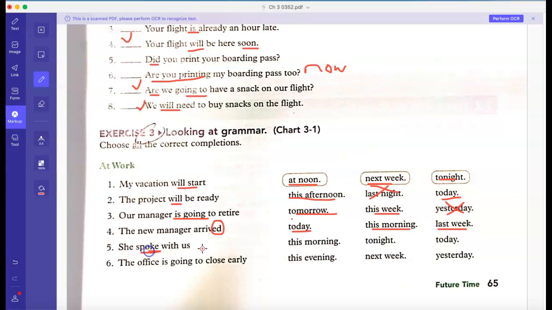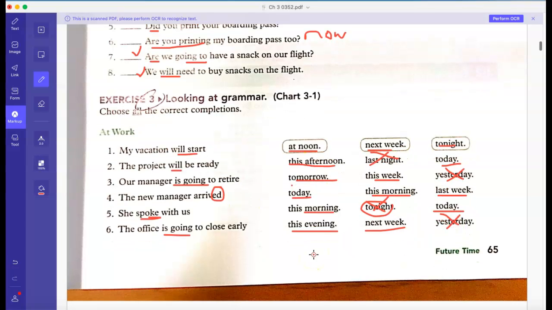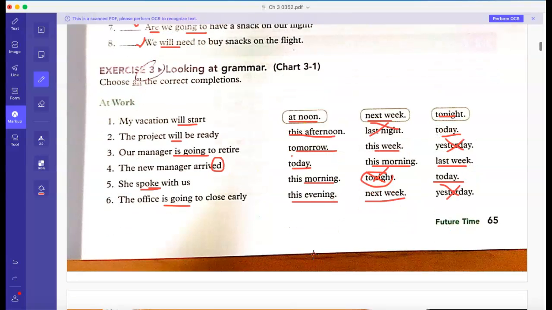Again, we've got the past here. So spoke with us this morning, that's fine. You can only do that for the future. And then today, I'm sorry. Forget what I just said about tonight. That's fine. And then number 6 is going to is future. So you can do this evening. You can do next week, but no, you cannot do yesterday. All right, that's it for that. The next video is going to be about chart 3.2.